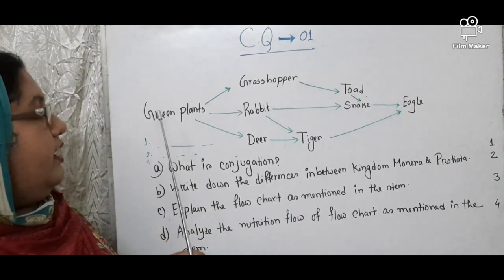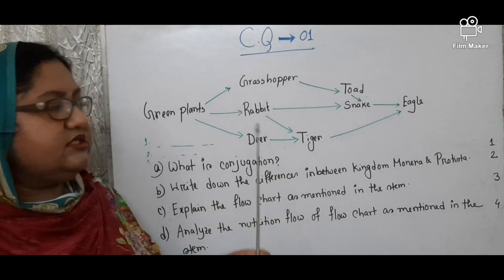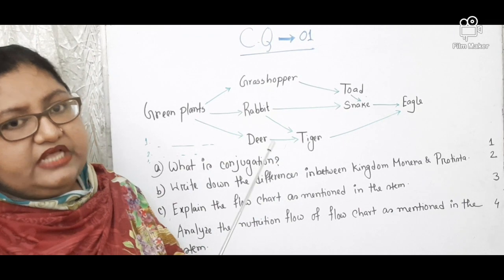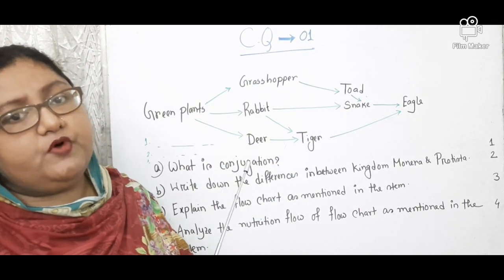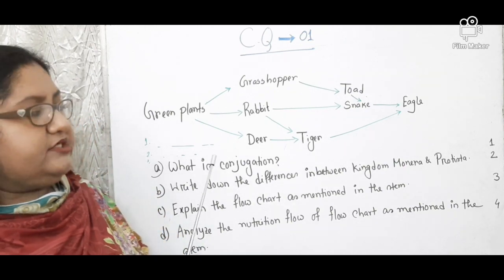When both the producer and all the consumers die, they will decompose with the help of decomposers. That means with the help of fungus and bacteria.